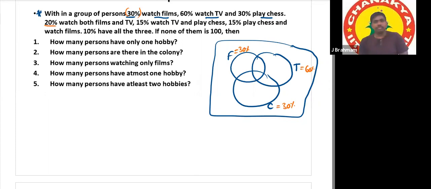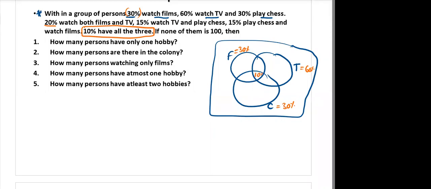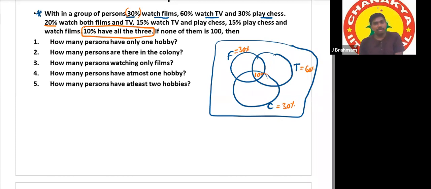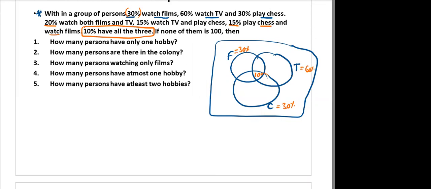I think it is better to start with this point: 10% have all three. So where is the 10%? In the middle, the intersection part of all three. Go to the next: 15% play chess and films. So chess and films is how much percent? 15%.